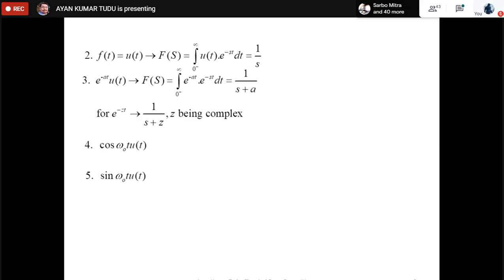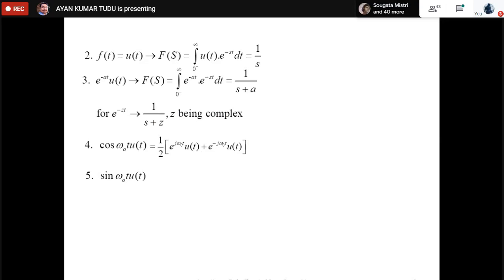So those of you who cannot solve it, try to solve it in this way. Cos omega naught t into ut. We can write cos omega naught t as half into e to the power j omega naught t ut plus e to the power minus j omega naught t ut.